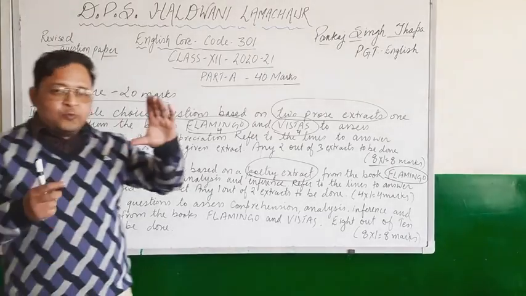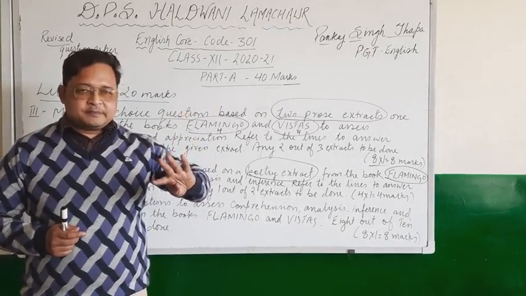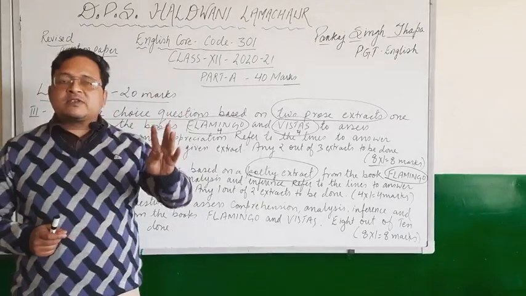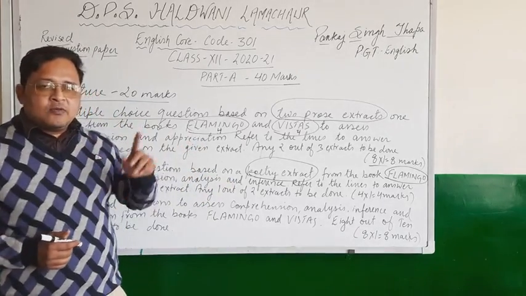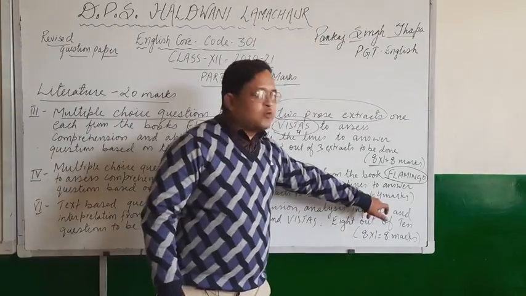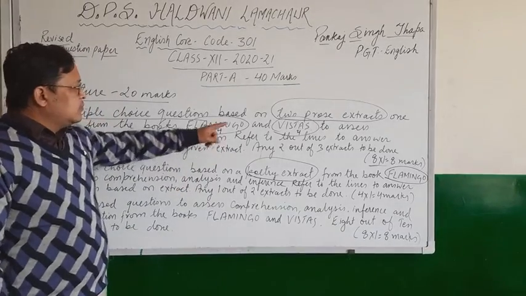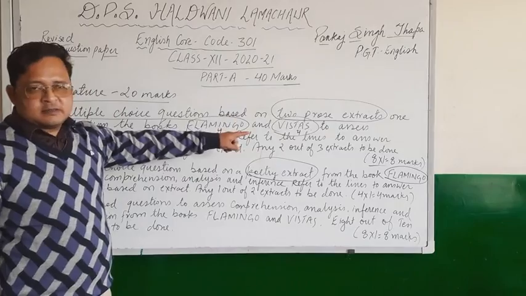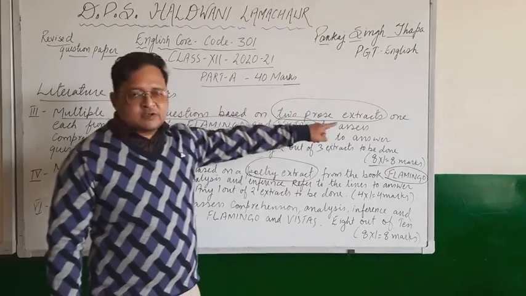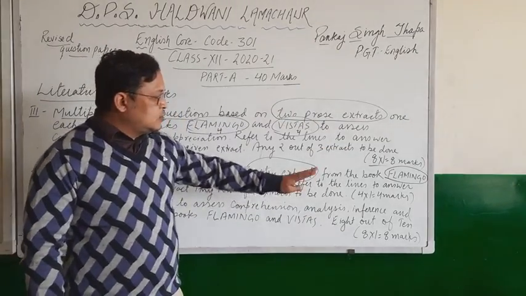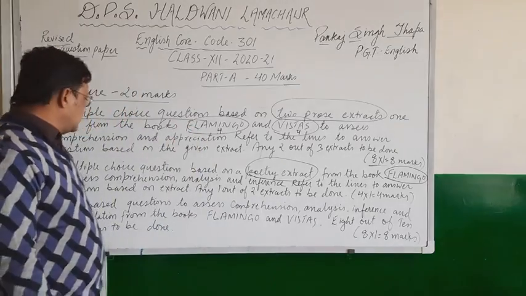So children, two poetry extracts will be there, and in one extract, four questions will be there. Alright? So out of two extracts, any one you will have to attempt. So if four questions are there, 1 marks each, so total it becomes 4 marks. So children, please take care. In the earlier question, two extracts, and both the extracts we have to do. One from Flamingo and one from Vistas, prose extracts. But in poetry extract, two extracts will be there, and out of two, any one only you have to attempt.